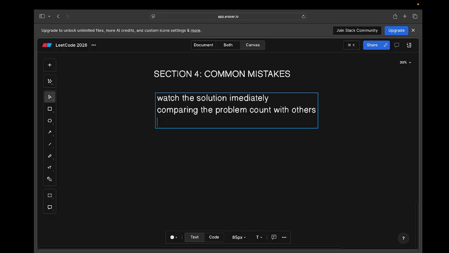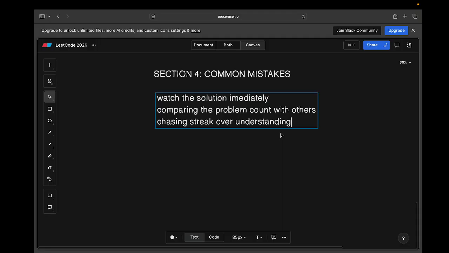And the third is chasing streaks over understanding. I see a lot of people just copy a solution from the solution or discussion section, paste it and submit it just to make a streak post on LinkedIn, Twitter and other platforms. Don't do that. That is not going to help you. You are able to increase your streak but not improve your problem solving skill. So you should avoid this.